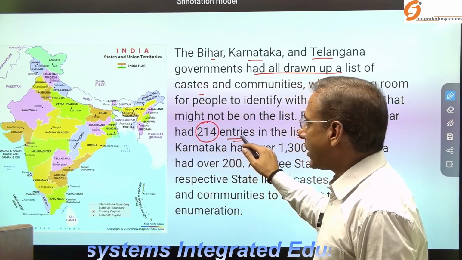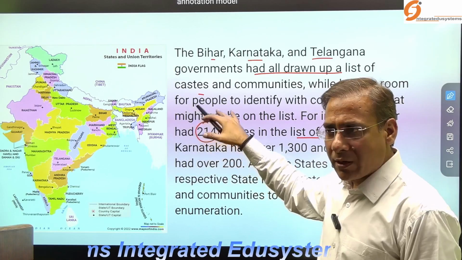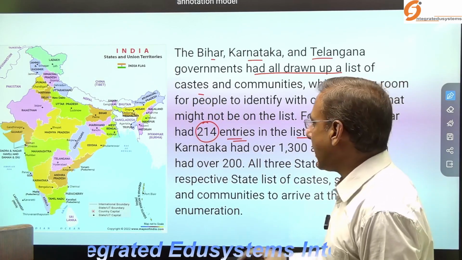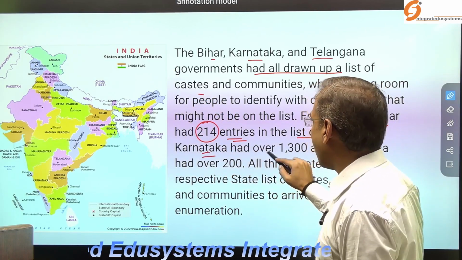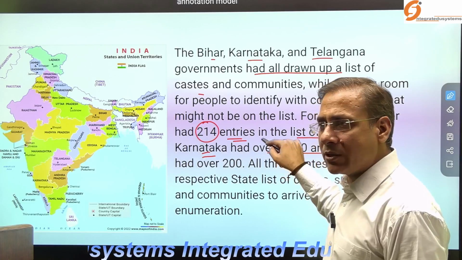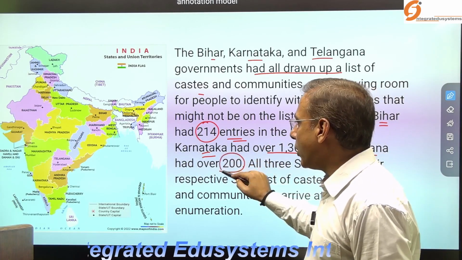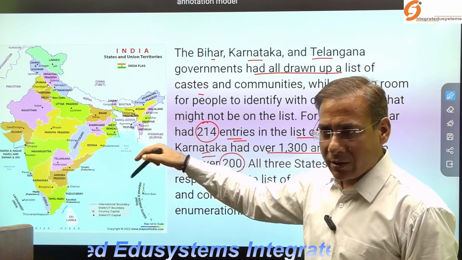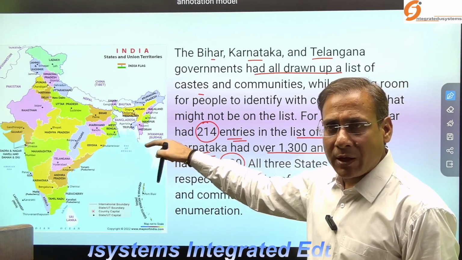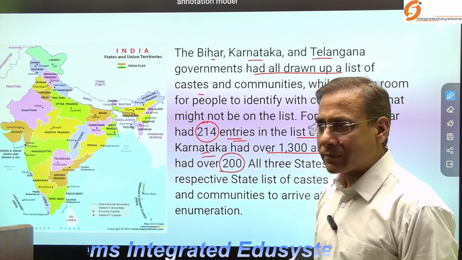So 214 entries of castes in the Bihar caste census list have been enumerated. Karnataka had over 1,003, while in Telangana, over 200 castes have been enumerated in the list.